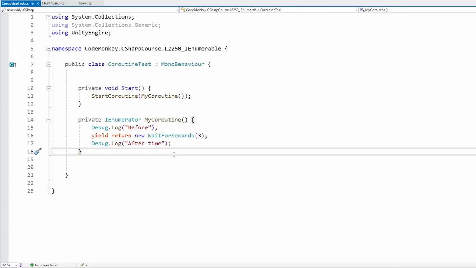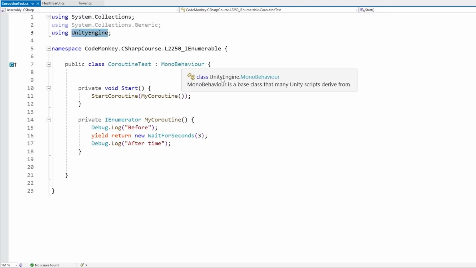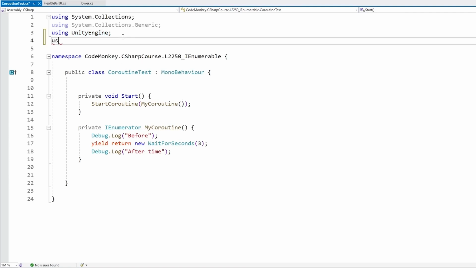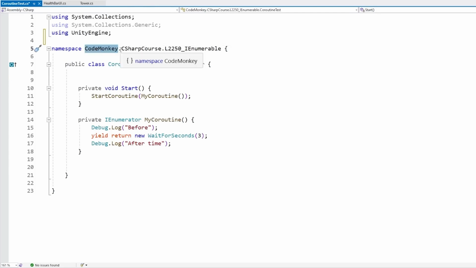Then here is a script inside of Unity. So Unity normally has most of their things inside the UnityEngine namespace. For example, MonoBehavior, this one exists inside of UnityEngine. Then if you want to do things inside of the UI, then you would use using UnityEngine.UI. So basically, all of the classes are nicely organized in a namespace that makes sense for them. You can also make nested namespaces yourself. You can just write some kind of name, then add a dot, then add another name, and so on.